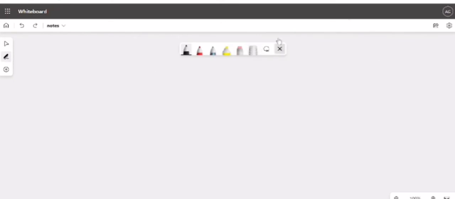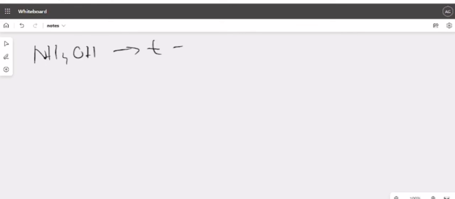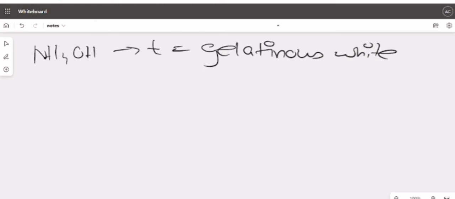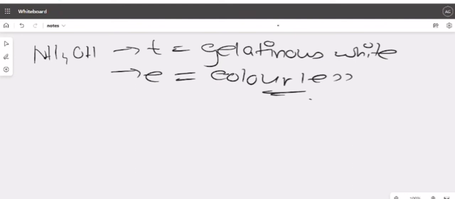Next, NH4OH. When you add in little, a gelatinous white precipitate is formed. Gelatinous white, very good. When we add it in excess, we will find that another substance is formed, a colorless solution. But the product is not the same.